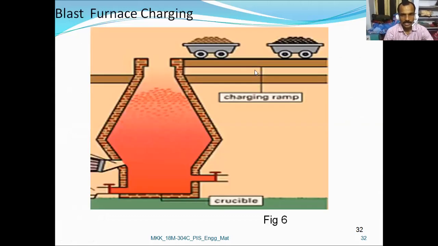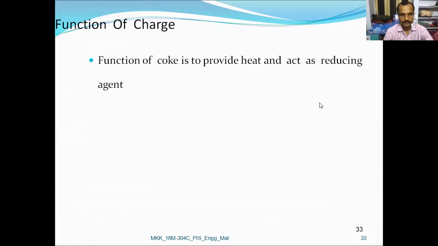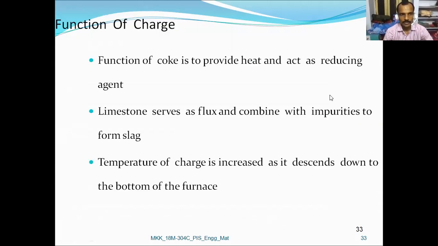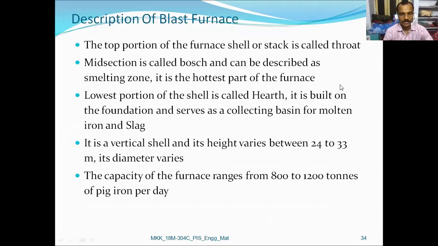So this is the charging on the charging ramp. Coke, iron ore, and limestone are inserted. So we have discussed several factors about the function of a charge, how the reduction process will occur, and we have discussed all the parts and the capacity of the blast furnace.